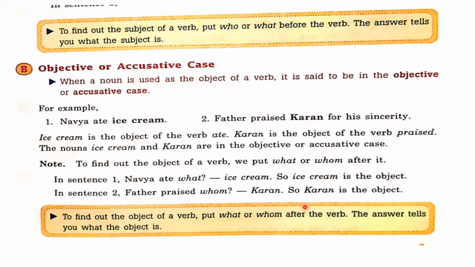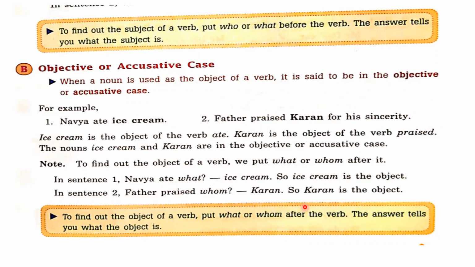Simply, dear students, in these 2 slides, we have understood one thing about the subject. Subjective means nominative case, and objective means accusative case. Nominative case is when any noun is used as the subject of any verb. When any noun is used as the object of any verb, that is accusative case or objective case, right?